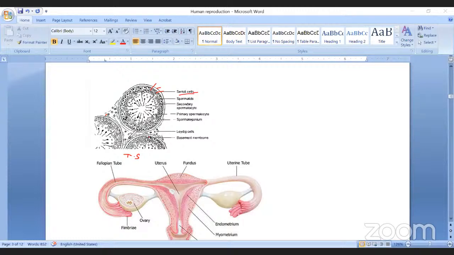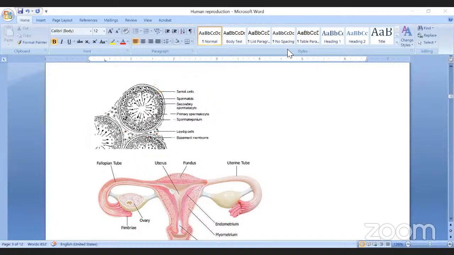Other than this, in the testes, between the seminiferous tubules, you notice a number of cells are present. They are called Leydig cells. Just remember, the function of the Leydig cell is production of the male androgen, that is testosterone, which regulates the process of spermatogenesis. So that is enough for the cross section of testes. Okay. Next.